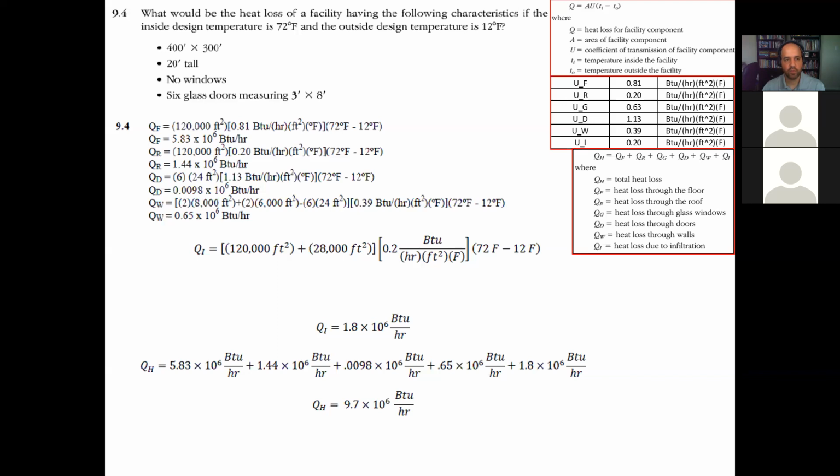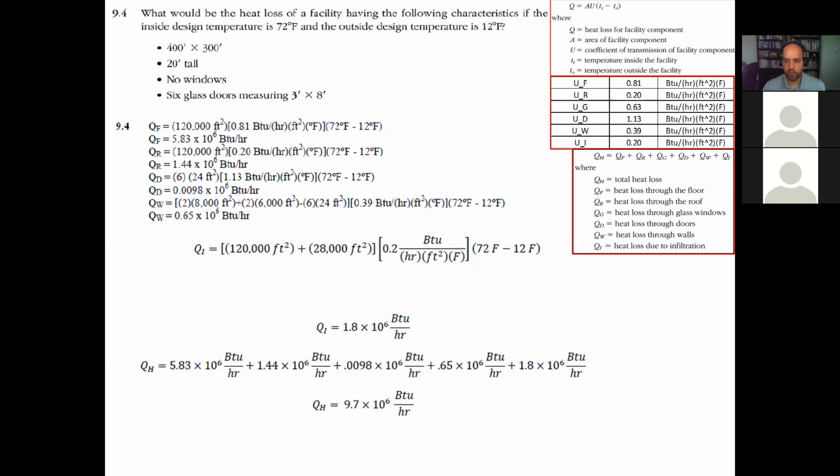So for the heat loss, we are gonna use the same formula, Q equals A times U times the difference in temperature. The only thing that we need to be careful with is computing the area associated with the component. For example, we start with QF, which is the heat loss for the floor. The floor will have dimensions 400 feet times 300 feet, which gives 120,000 square feet. We multiply that by the coefficient for the floor, UF, which is given right here, 0.81, and then times the difference in temperature.